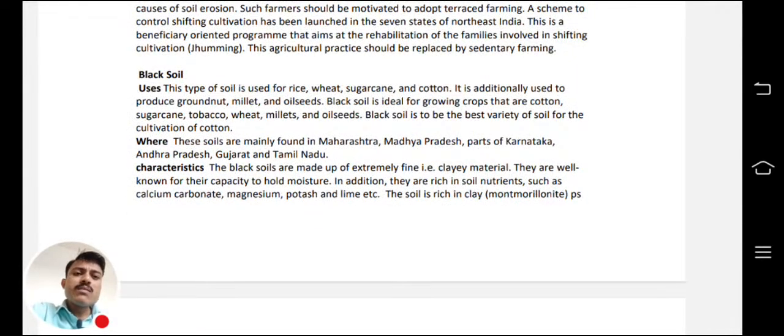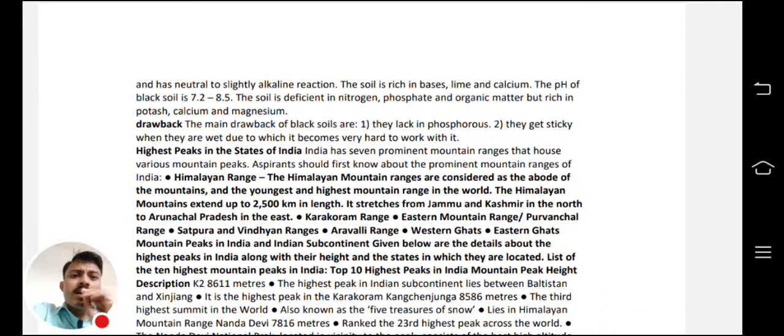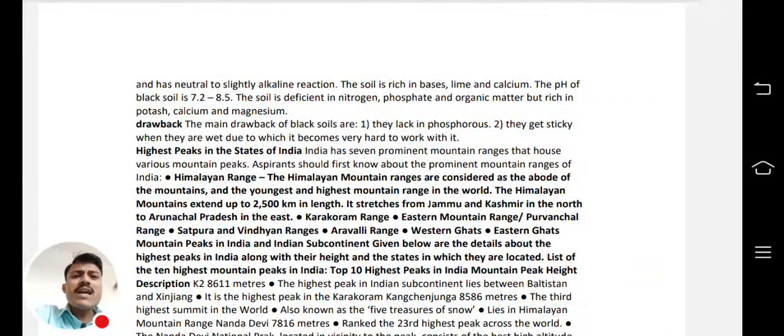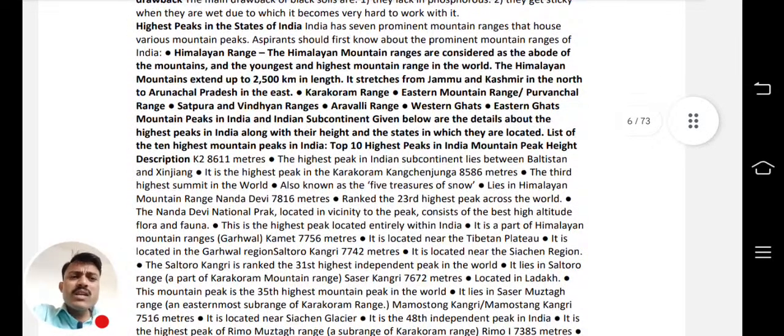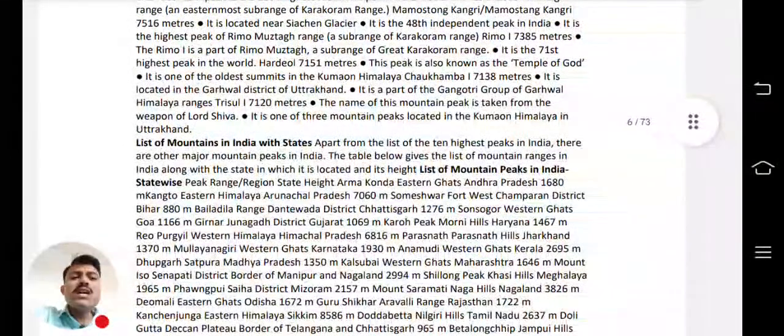Now black soil is also covered in detail. Now drawbacks of the black soil. Highest peaks in the states of India. Highest peaks means, like mountains, state wise there are different peaks. So this also can be asked as match the pairs, like in which state which peak is, like that. So all the peaks are covered. Now list of mountains in India with states. Now these were the peaks. Now the mountain ranges, in which state a particular mountain range is there. Which mountain is located in 2, 3, 4 states, like that everything is covered.